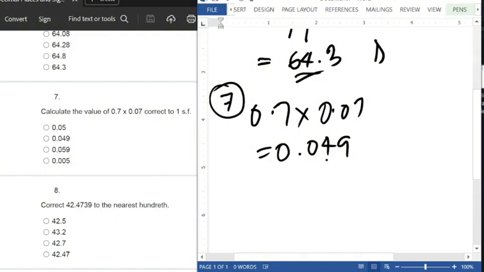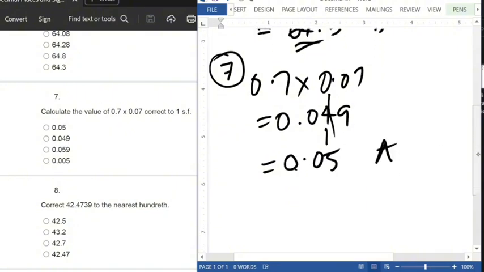So this is the first significant figure. That's where we want to stop. So that means we consider the next digit, which is 9. We add 1 to 4. That gives us 0.05. That is option A as well.